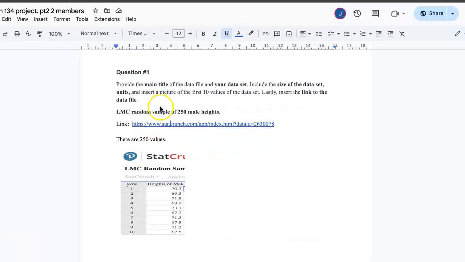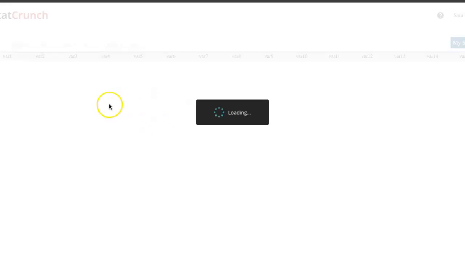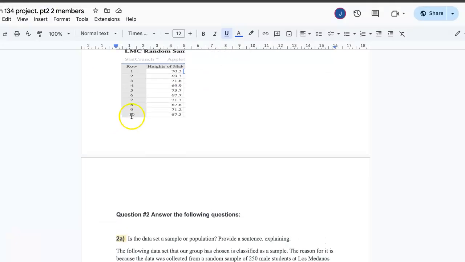Question one, provide a main title. So the main title for our project, as stated above, was 250 male heights. Now, here is a snippet of those 250 male heights. If we click the link right here, we're taken to StatCrunch, where we can see the data set that we used. So here is the data set that we are working with to get the results for our project. Now, moving back, let's continue.